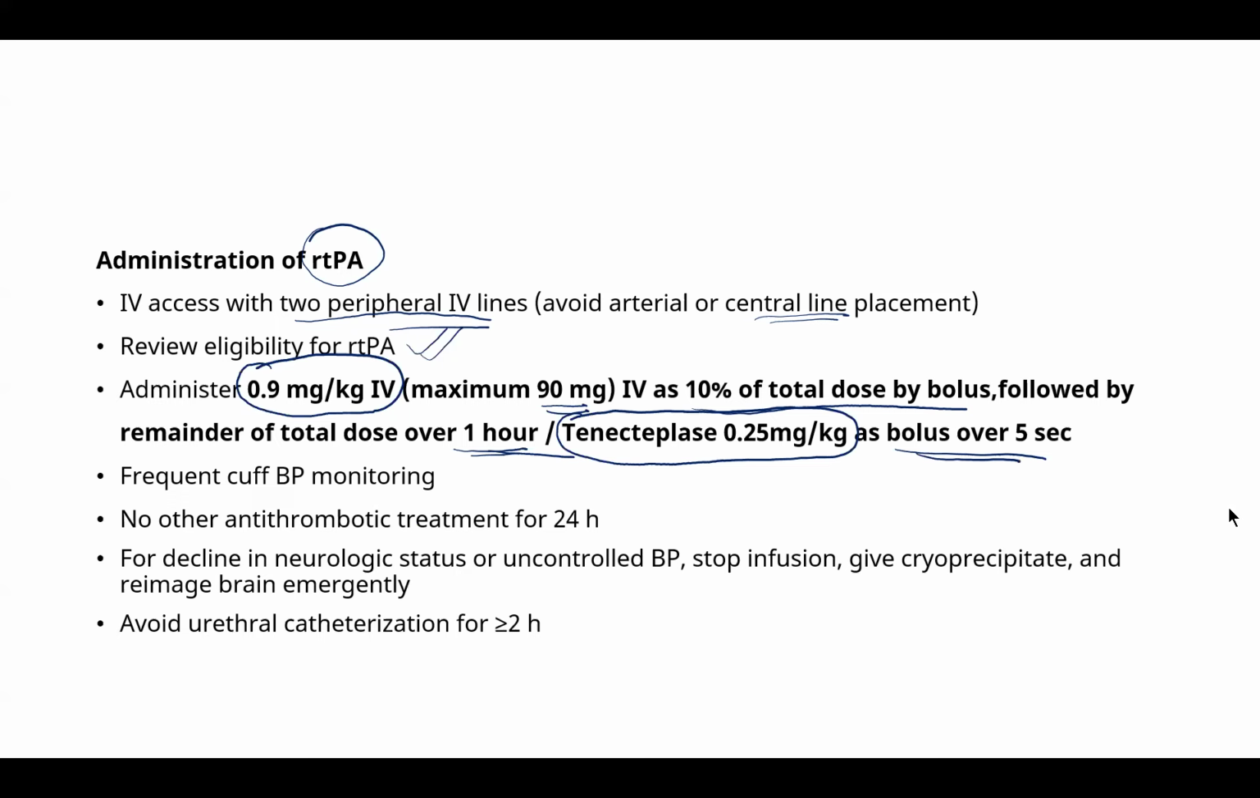Check the BP frequently. There must be no antithrombotic treatment for at least 24 hours. And if the neurological status declines, then go for an emergency NCCT scan again. And also we have to give cryoprecipitate to help stop any bleeding. Avoid catheterization, because it might lead to hematuria and injure the urethral tract. So you should avoid any injury during this phase.